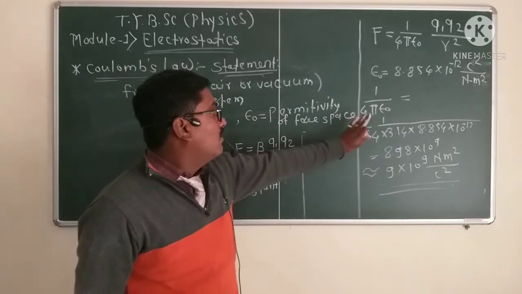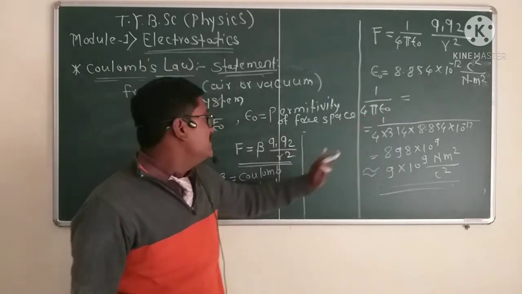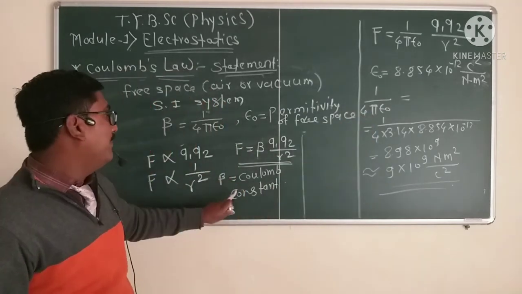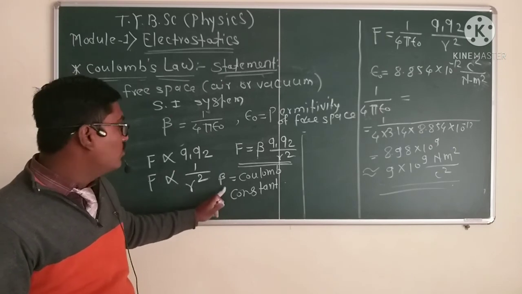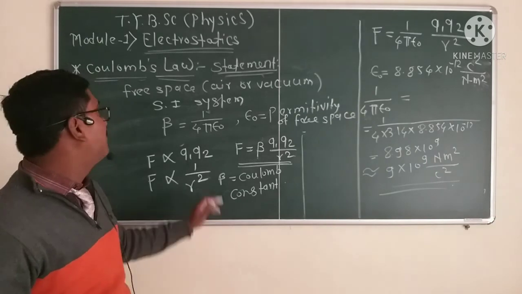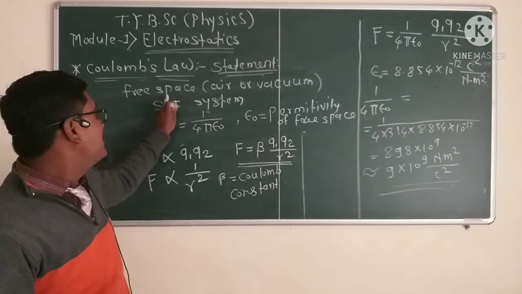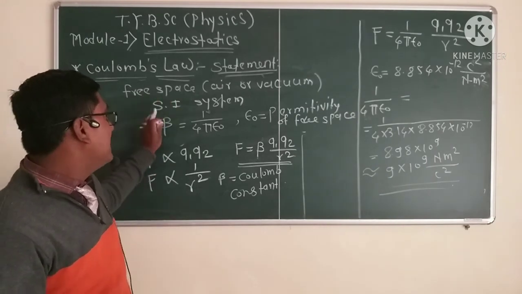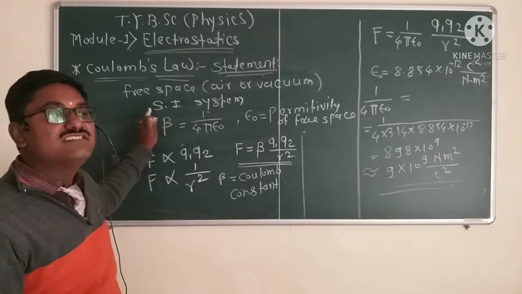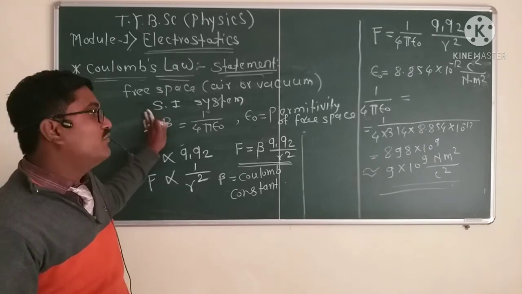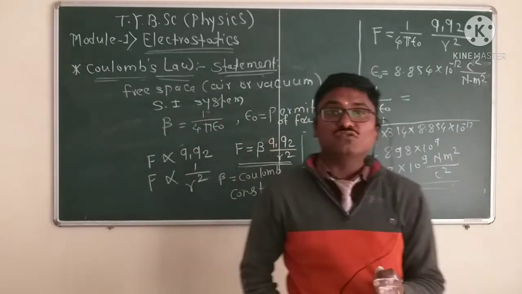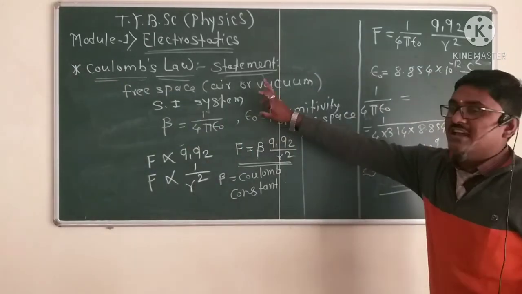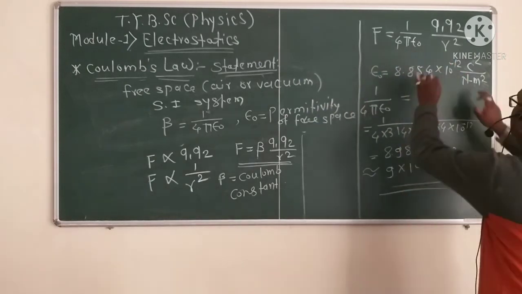This is the value of beta, the Coulomb constant, and it depends on two conditions. First is the nature of the medium, which we consider as free space, and the second is the system of units, which we consider as the SI system. So we write Coulomb's law in free space and the SI system.